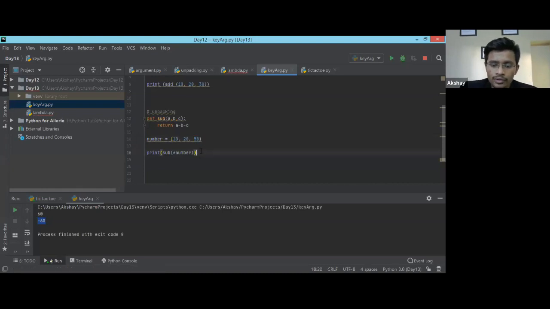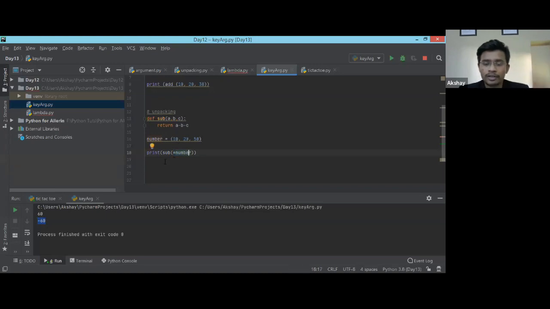In order to use keyword arguments, you can't use them with the normal single asterisk. Yes, like that, a is equal to 50. But when you are using this unpacking method, you don't need to specify it over here.